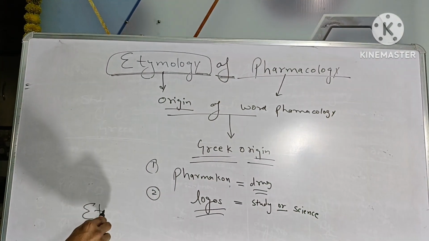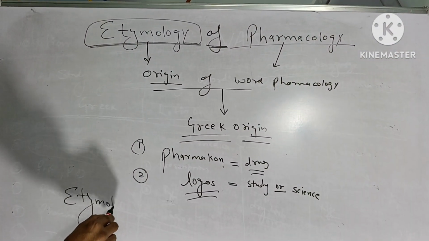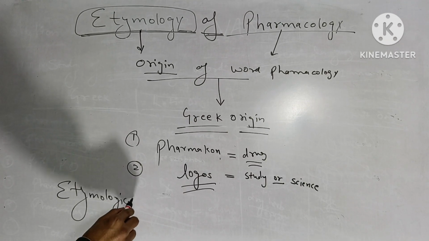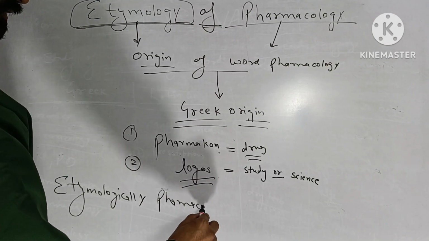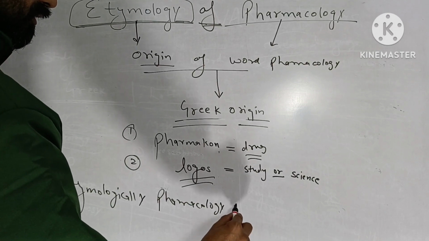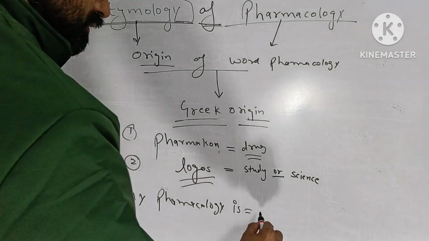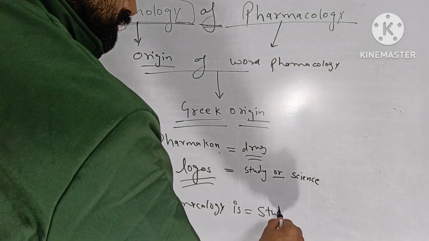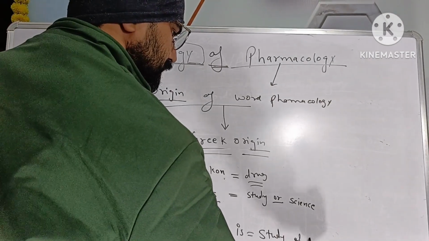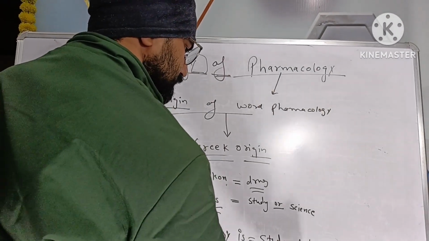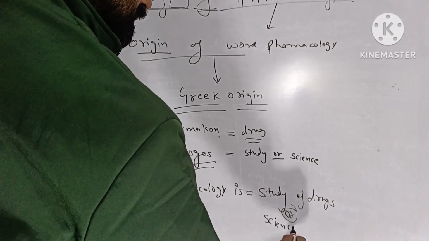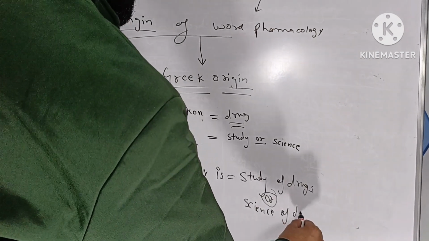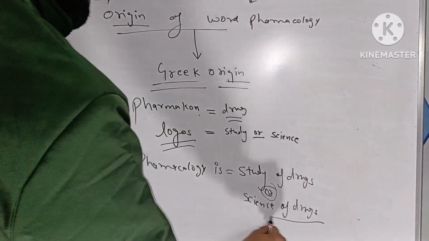So I can write, etymologically pharmacology is study of drugs or science of drugs.